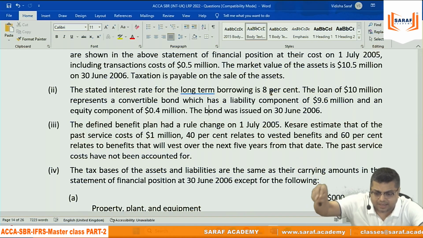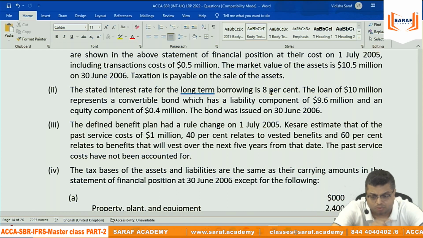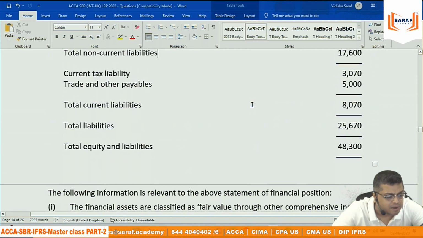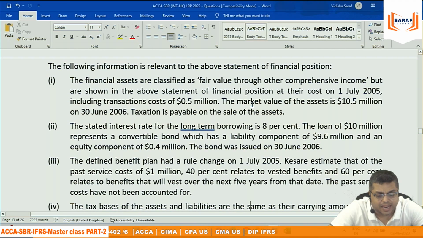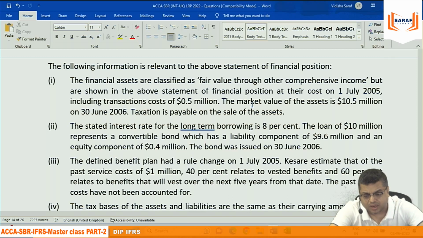Then whatever our interest and the cash redemption payment, we will find out the present value based on the normal interest rate in the market. The stated interest rate on the bond is 8%. What is the normal interest rate in the market? I don't know. But the normal interest rate is definitely greater than 8%. So based on the normal interest rate, we will be calculating the present value of whatever payment we are going to do against the bond.